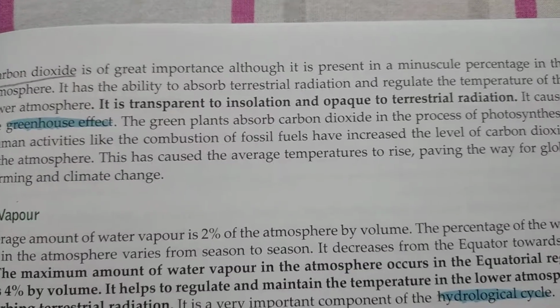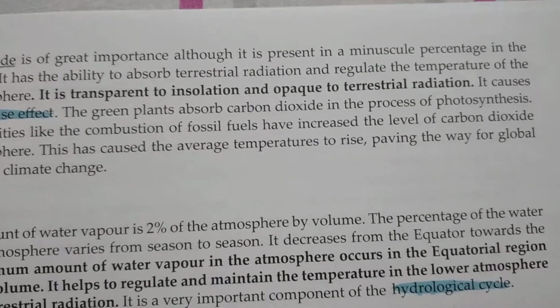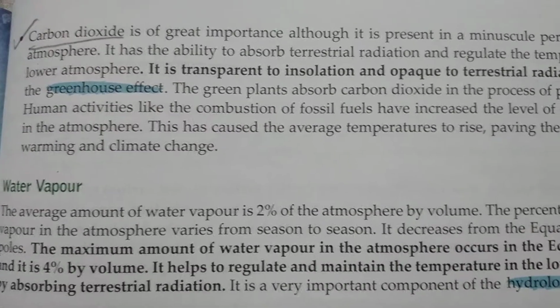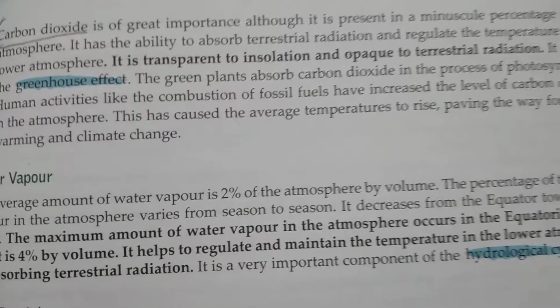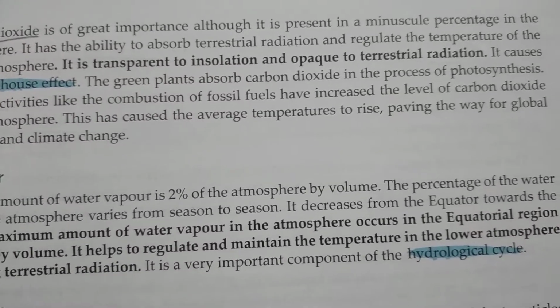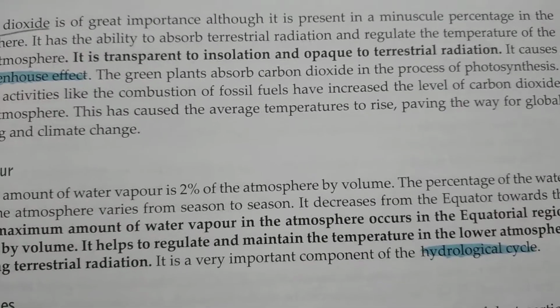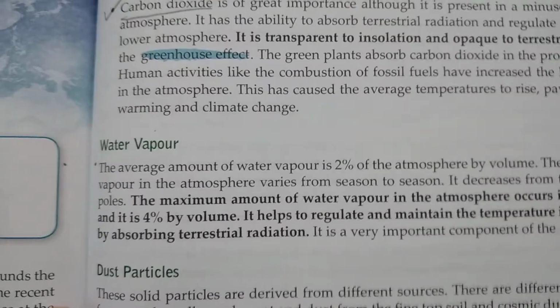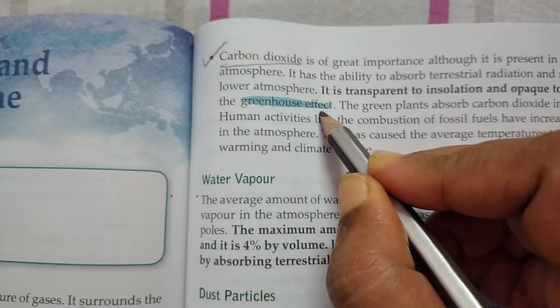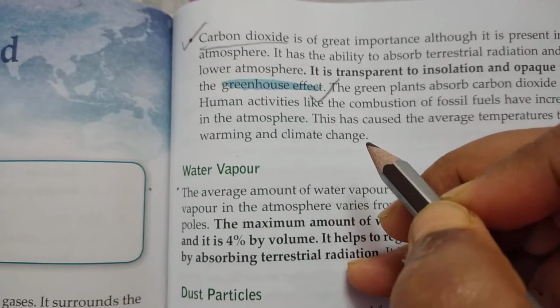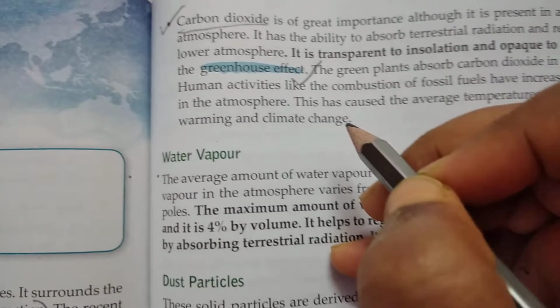It has the ability to absorb terrestrial radiation and regulate the temperature of the lower atmosphere. It is transparent to insolation and opaque to terrestrial radiation. It causes the greenhouse effect. So up to this much we have to write, that is, it is causing greenhouse effect.